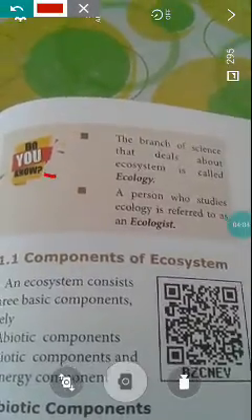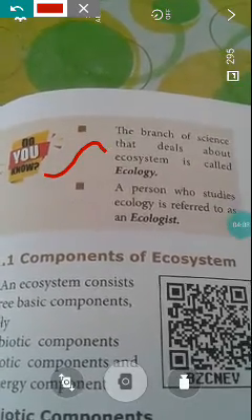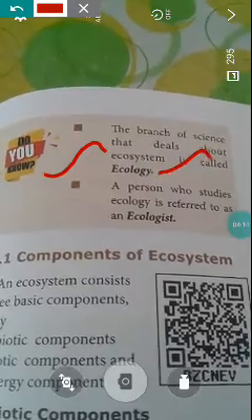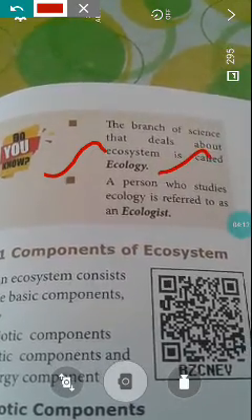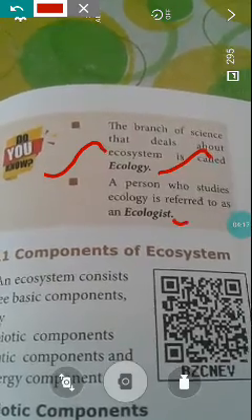The branch of science that deals with ecosystems is called ecology. A person who studies ecology is referred to as an ecologist.